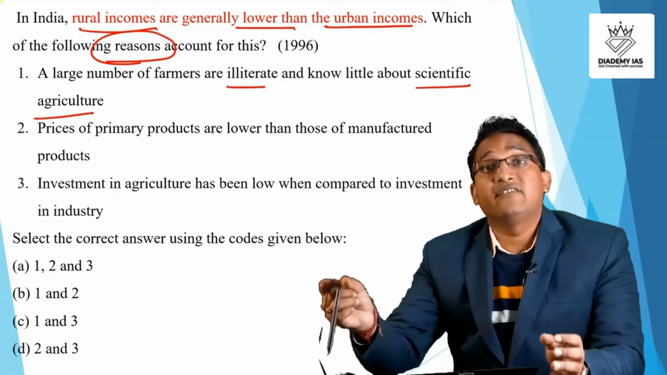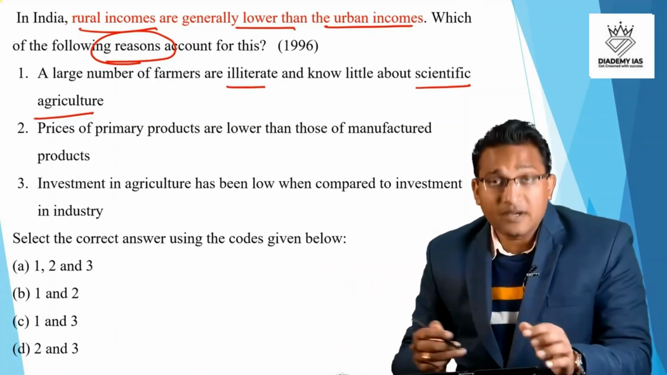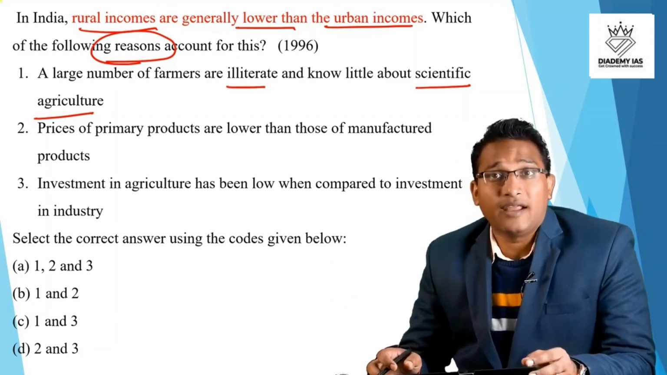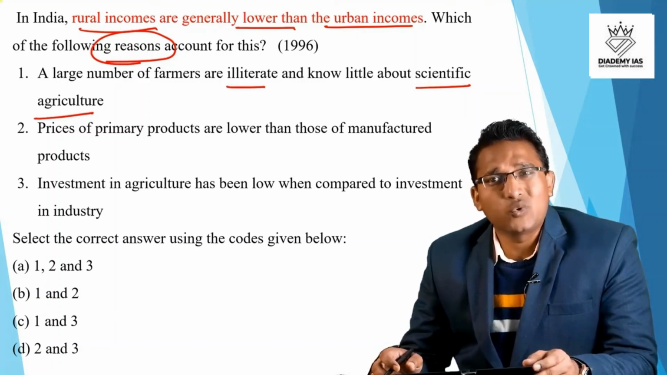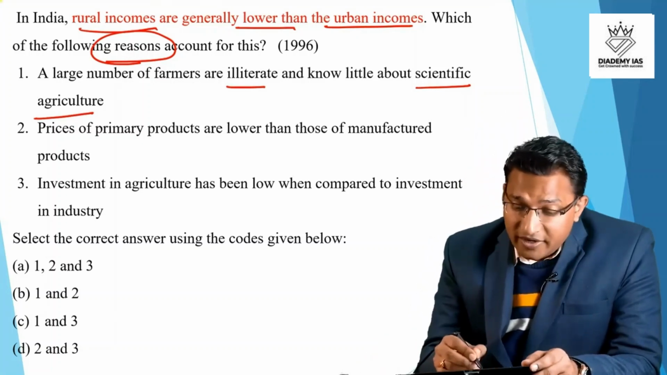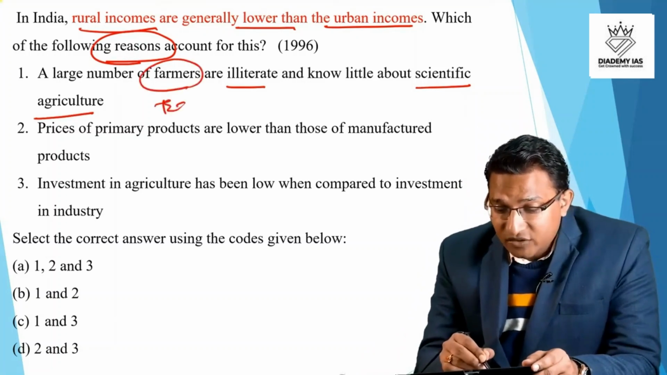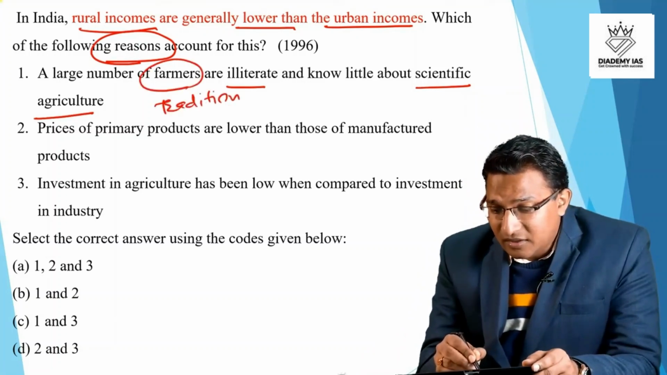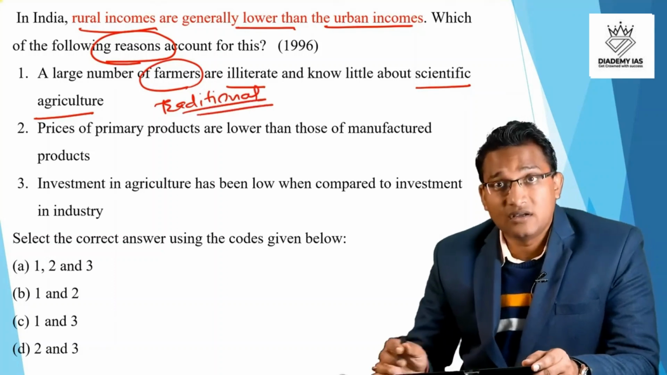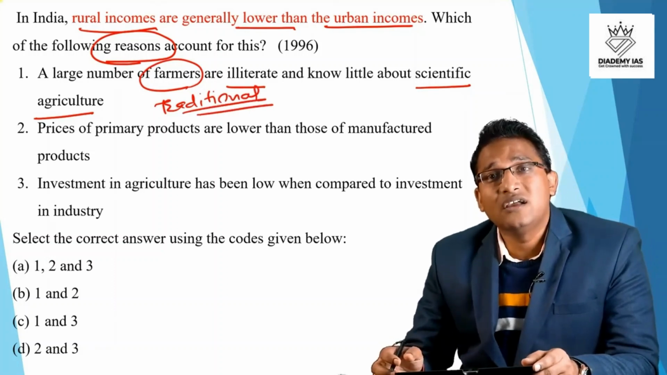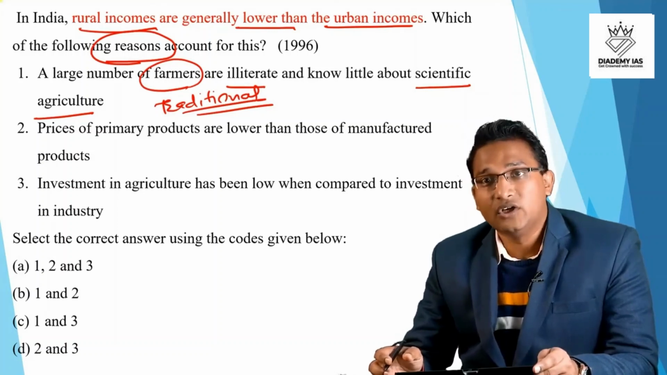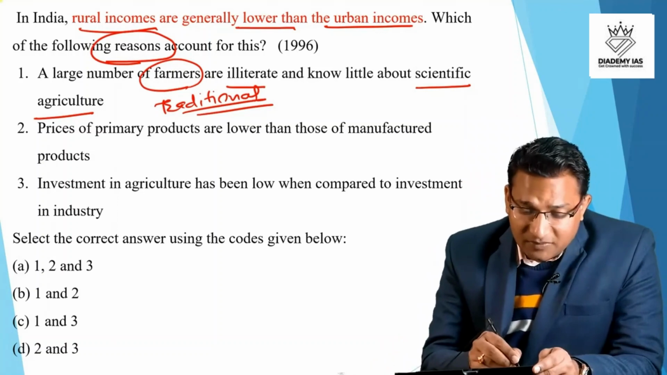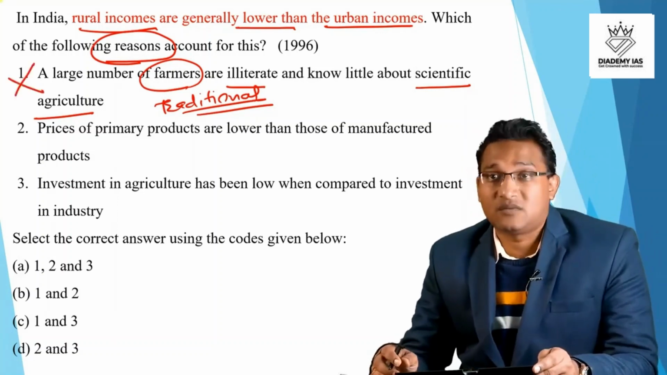Okay, so let us see each and every statement. Statement A, a large number of farmers are illiterate and know little about scientific agriculture. Knowledge of scientific agriculture is not necessary to increase the rural income. The farmers already know lots of traditional methods. The farmers can really increase their income with the help of traditional methods. India is a country of traditions and the farmers have lots of knowledge they have inherited from their forefathers. So statement A is not the correct statement.